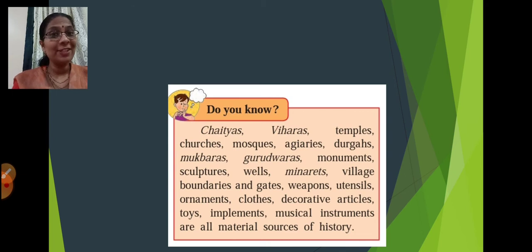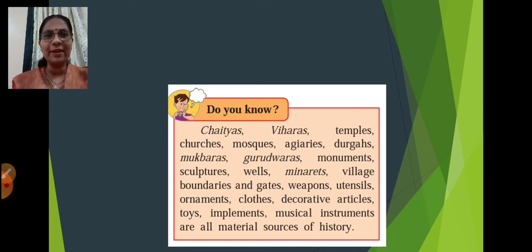In our history we also learned how Krishna Deva Raya, during his rule, built the Hazara Rama temple and the Vitthal temple in Karnataka. So those are the material sources of history. Fine. So these things also come under material sources.